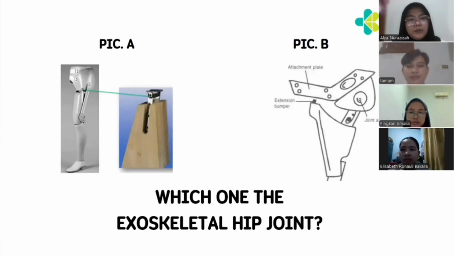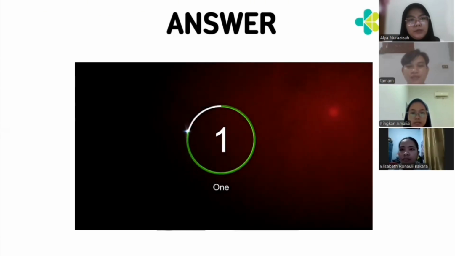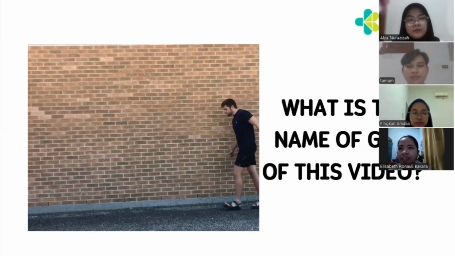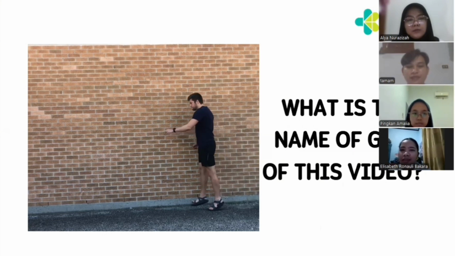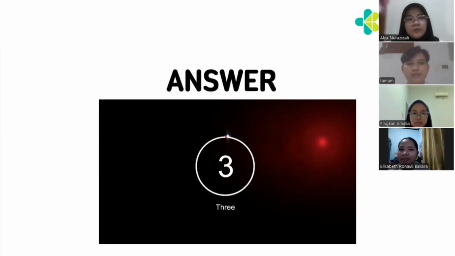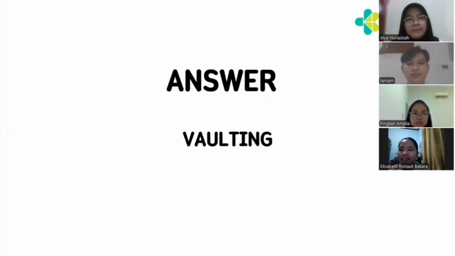Okay, for the third question, there are two pictures. Which one is the exoskeletal hip joint? The answer is picture A. Okay, for the last question, what is the name of the gait in this video? You can see this video first. So the answer is halting.